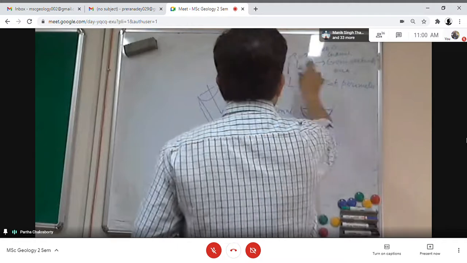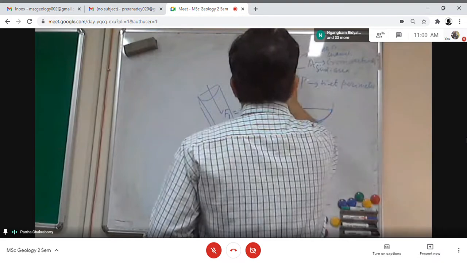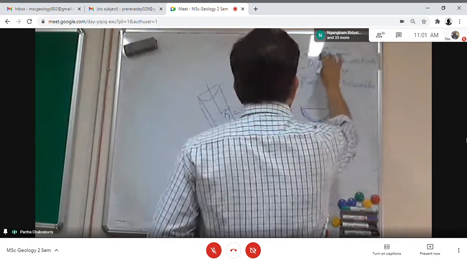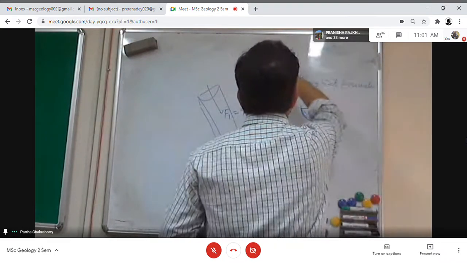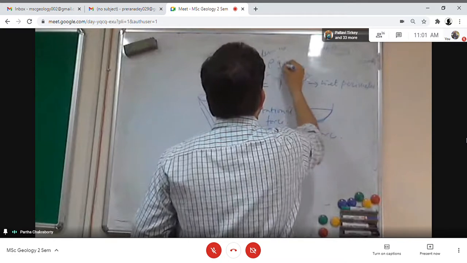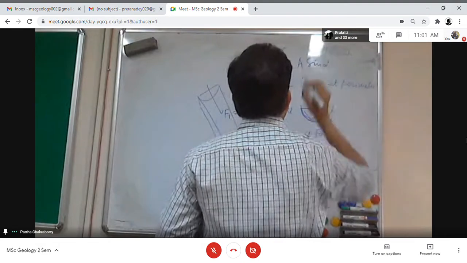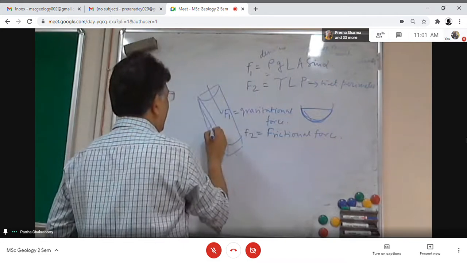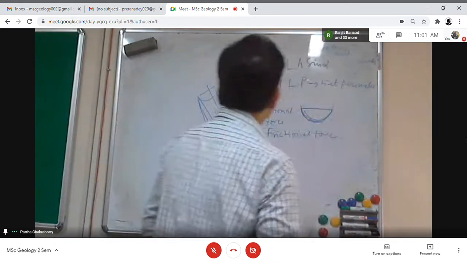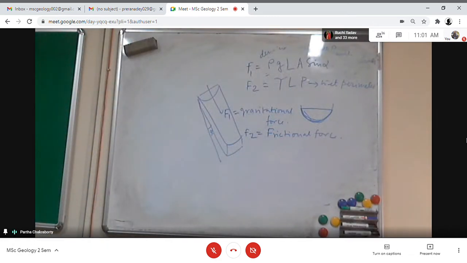Actually here another effect will come, that is the slope of the channel. Sin alpha will also come, and I will take out the V: rho G L A sin alpha. Just one minute, I rewrite this equation. It will be rho G L A sin alpha, where alpha is the angle of slope. This is equal to the shear stress times L and P.